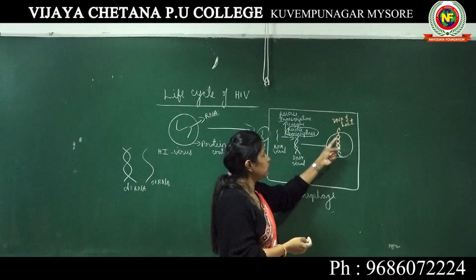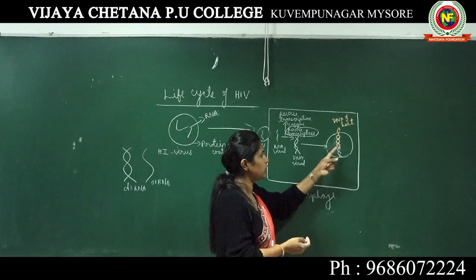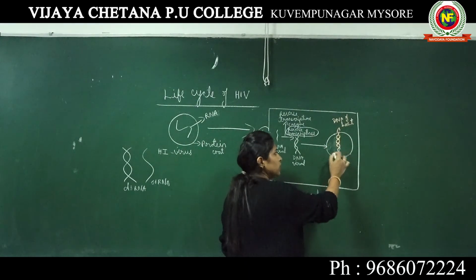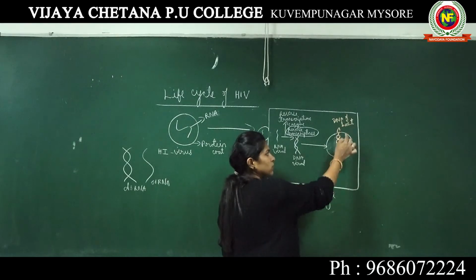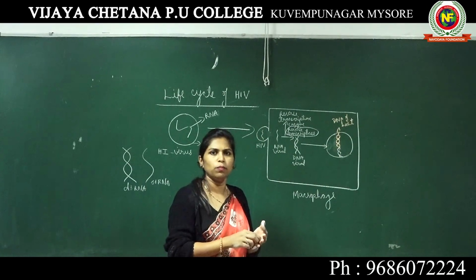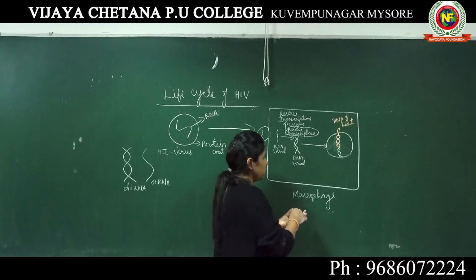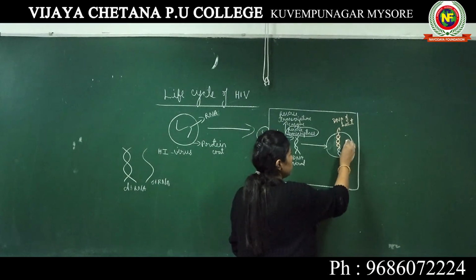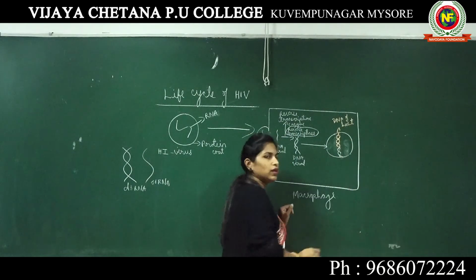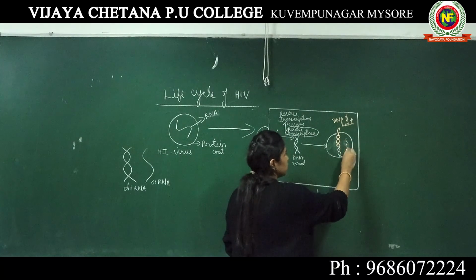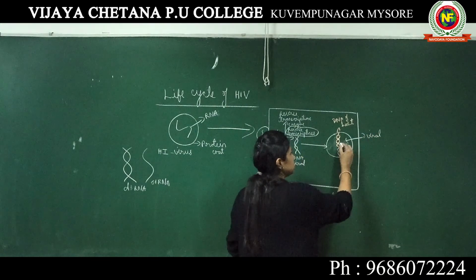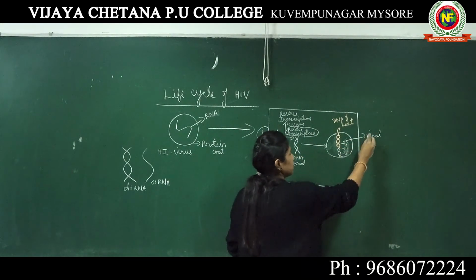The viral DNA gets incorporated into the host DNA. Then in the nucleus of the macrophage or the host, new viral RNAs will be produced. Here more and more, sorry, not DNA, RNAs will be produced. So from the DNA it is generally RNA which is produced.